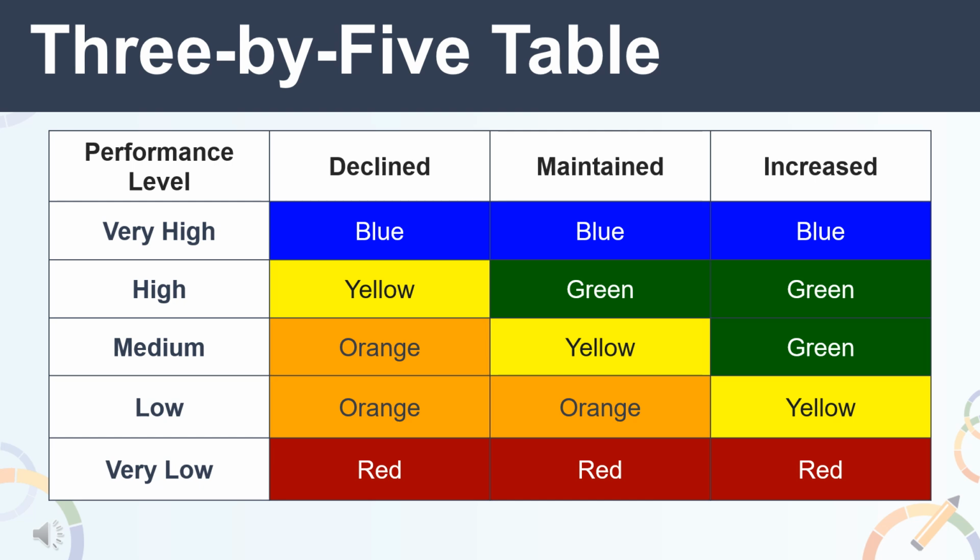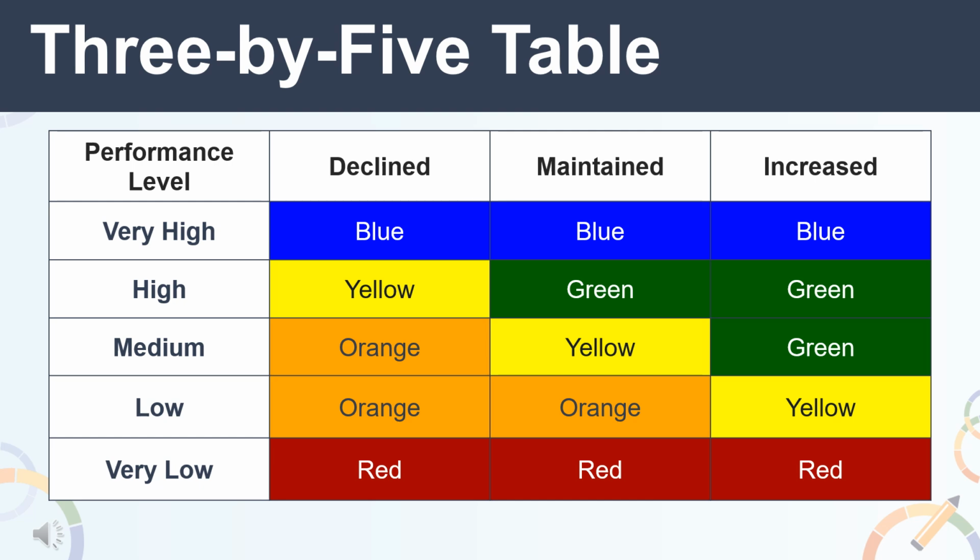So, what happens when the count of students are small? To limit large swings in the change data that can be triggered by just a few students, the State Board of Education approved the application of a 3x5 colored table when the student population size is less than 150. For the graduation rate indicator, the 150 count is based on the number of students in the denominator of the combined 4- and 5-year graduation rate.